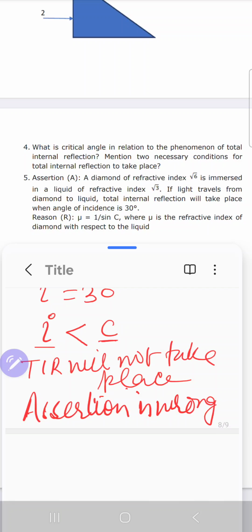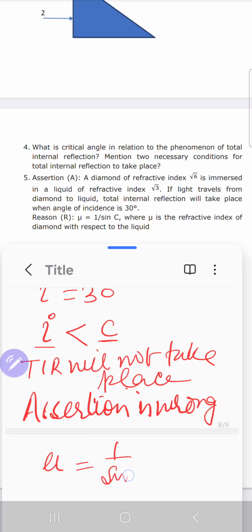And what about the reason? The reason is written as mu is equal to 1 over sine C, where mu is the refractive index of the diamond with respect to the liquid, mu d over mu L. Yes, this is clear. We have already derived this formula.